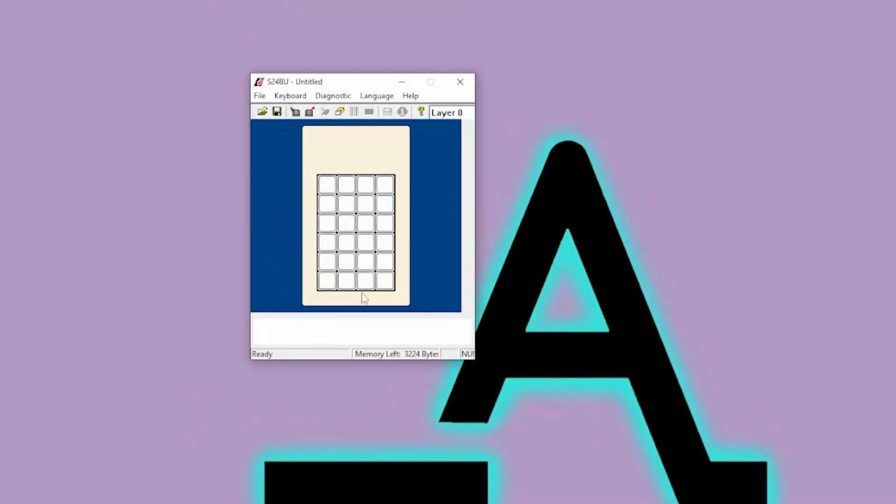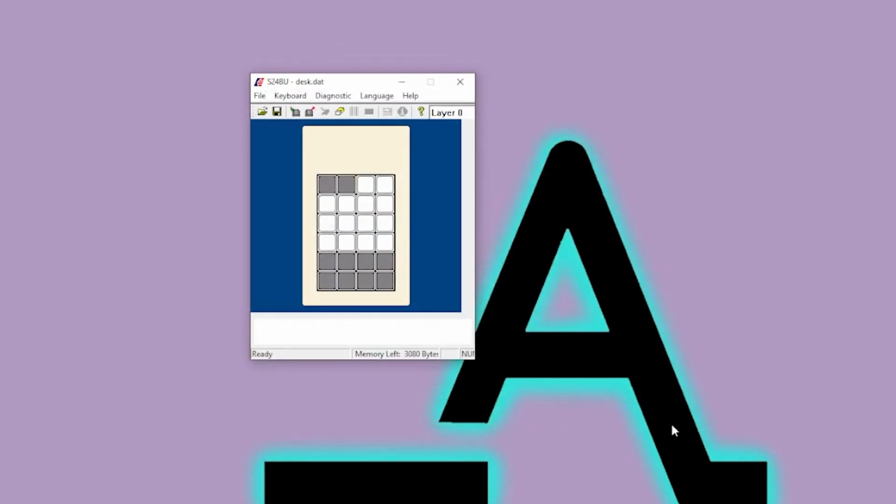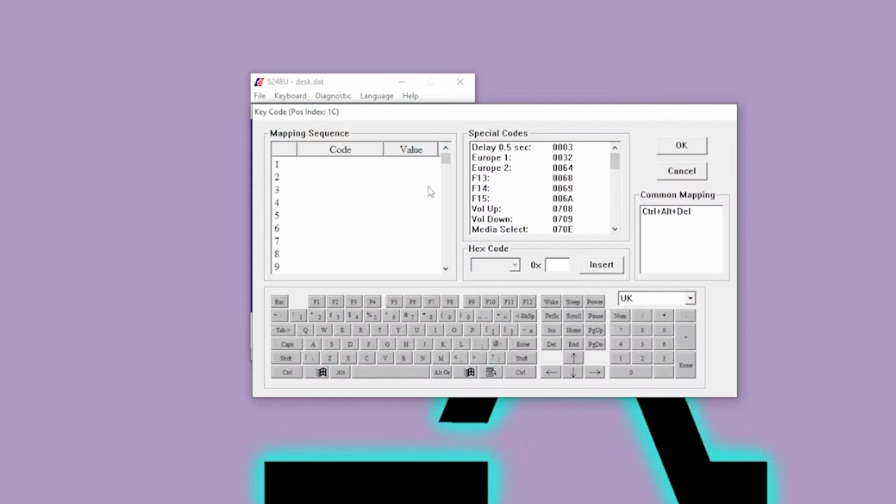Another window will pop up showing an interactive table. Select an empty square that you'd like to program. I've already got my S24B saved, so I open that, but yours should be clear. Click a square and press key code. From this selection, first have an idea of what you'd like this button to do. For this demonstration, I'll show you how to program the key to launch and open a plain Word document.